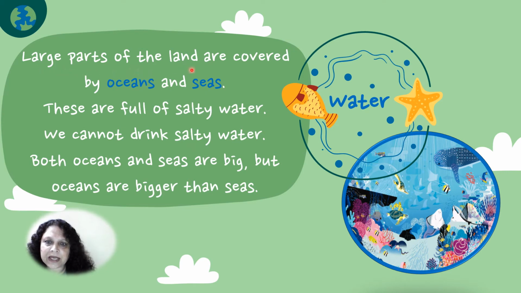Large parts of the land are covered by oceans and seas. These are full of salty water. We cannot drink salty water. Both oceans and seas are big, but oceans are bigger than seas. Children, can you see the picture of an ocean over here? Now, see the creatures living in it. We cannot drink the water from the oceans and the seas. Why? Because it has salty water.